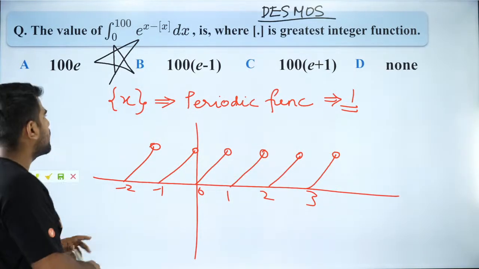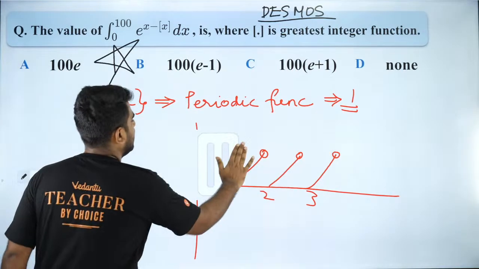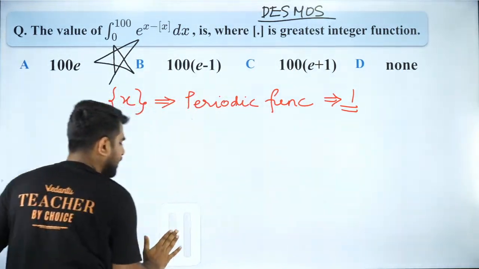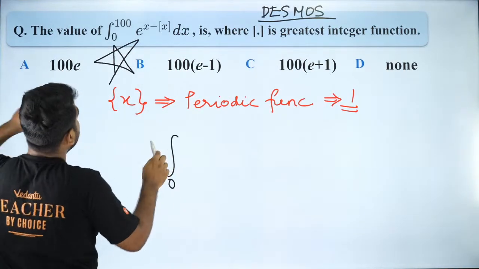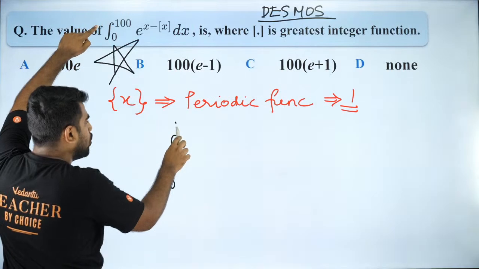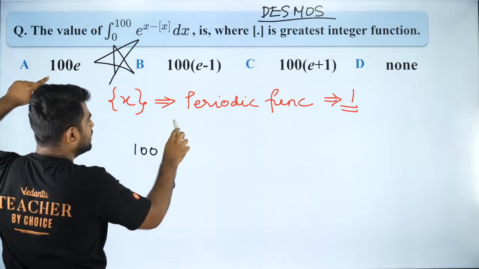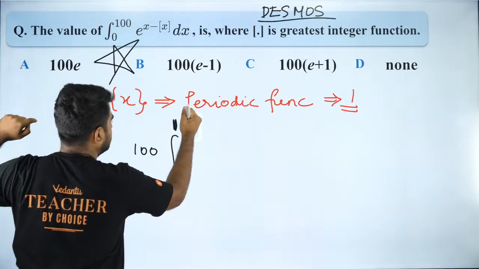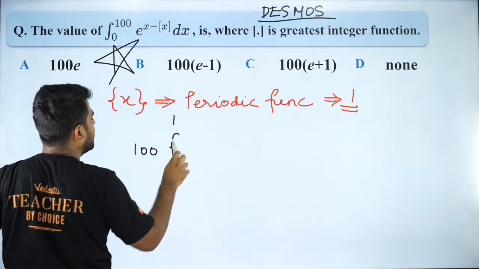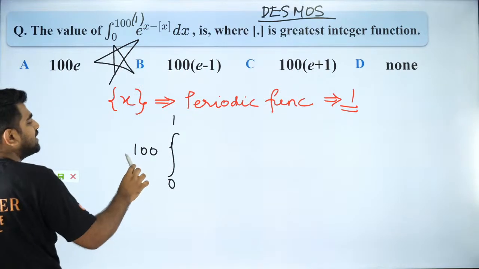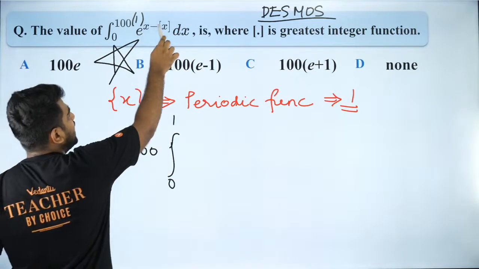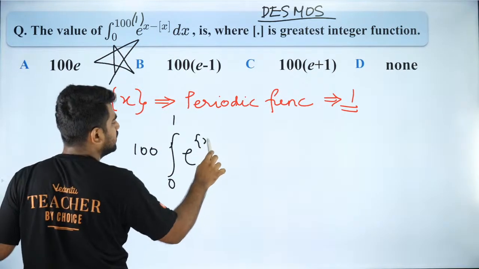So, how do you solve this question? Let me complete it, because I know some of you might still be wondering what to do. So I'm going to write it as 0 to 100, because that is a property of periodic functions. So 0 to 100 into 1. So I can write it as 100 times 0 to 1, and that is e to the power fractional part of x.